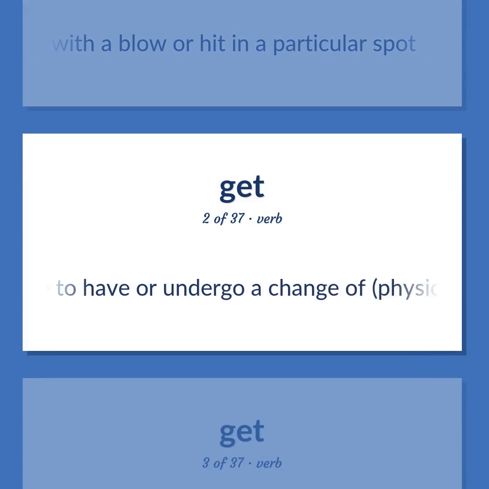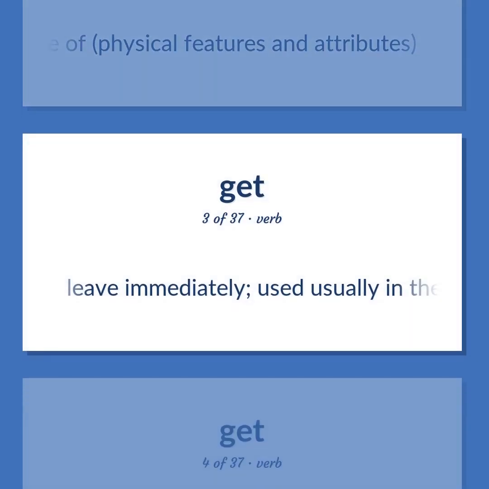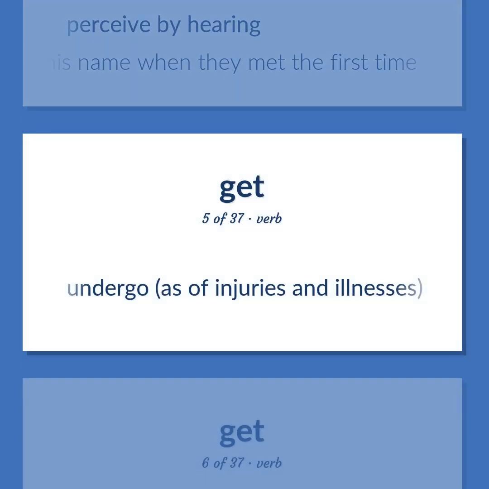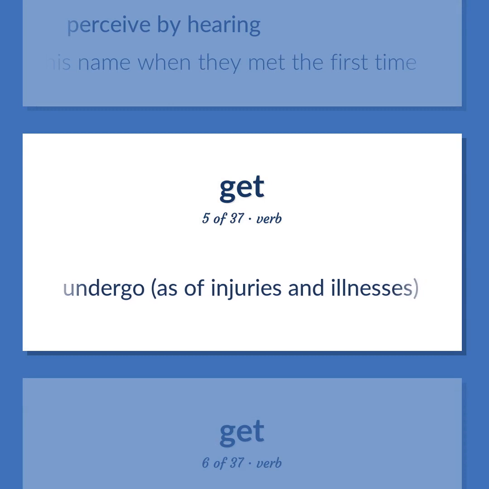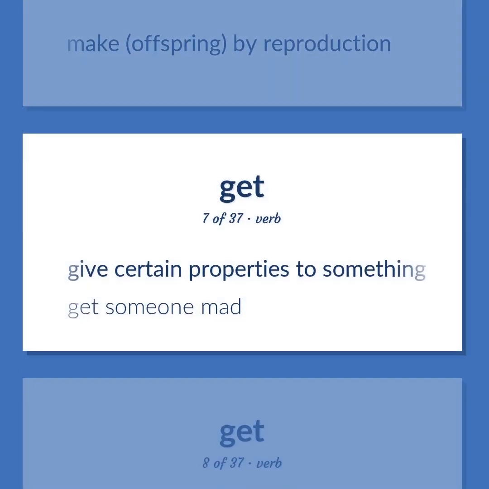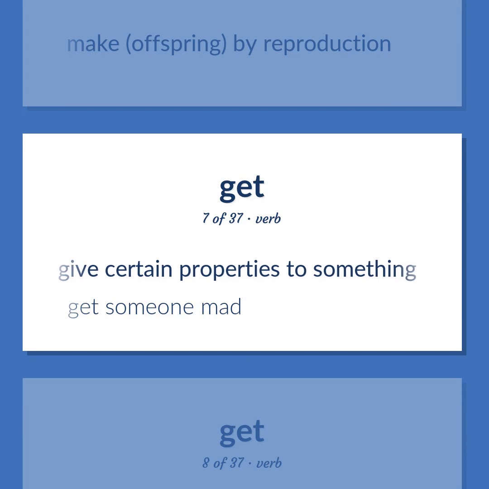Come to have or undergo a change of physical features and attributes. Leave immediately. Used usually in the imperative form. Perceive by hearing. She didn't get his name when they met the first time. Undergo, as of injuries and illnesses. Make, offspring, by reproduction. Give certain properties to something. Get someone mad.